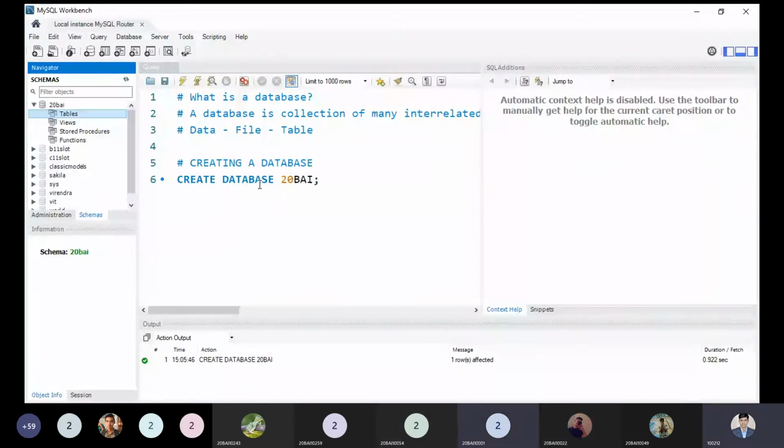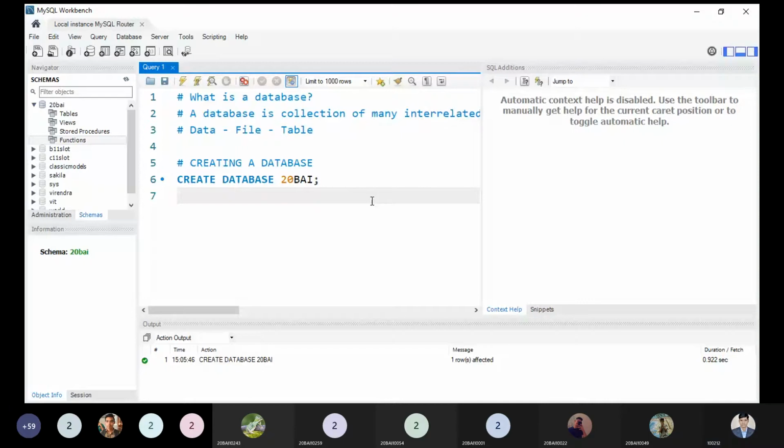Yes, sir. Okay. Inside the database, you can see there is no table created, no views created, no stored procedure created, and no functions created. You can see the triangle marker on the right side is not showing over here because no table was created so far. So our aim is to first create the table. So what I'm doing, I'm just creating a table. After creating the table, we can perform many operations on the table. The table will be our main object on which we can perform many operations.